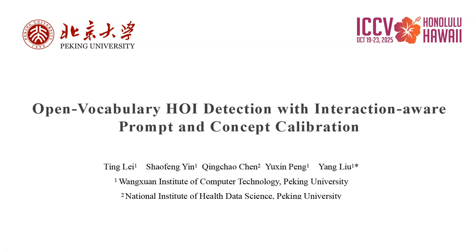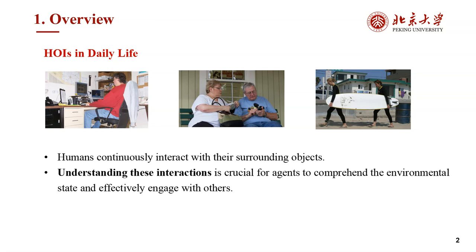Hello, everyone. In this video, I will introduce our latest work, Open Vocabulary HOI Detection with Interaction-Aware Prompt and Concept Calibration. Humans interact with objects around them continuously in daily life. Thus, recognizing and detecting these interactions is crucial for agents to grasp the environmental context and engage efficiently with people.